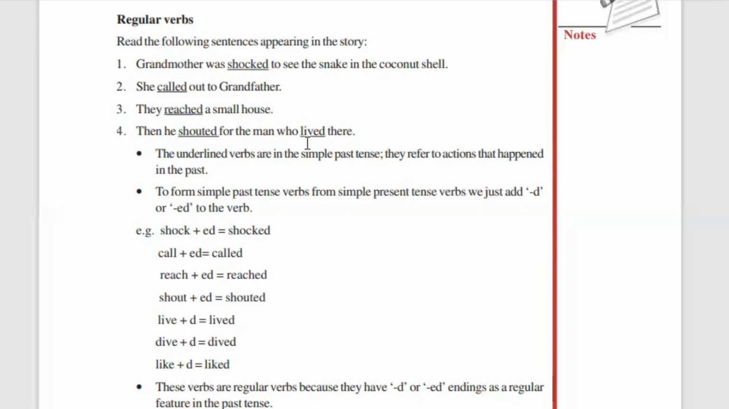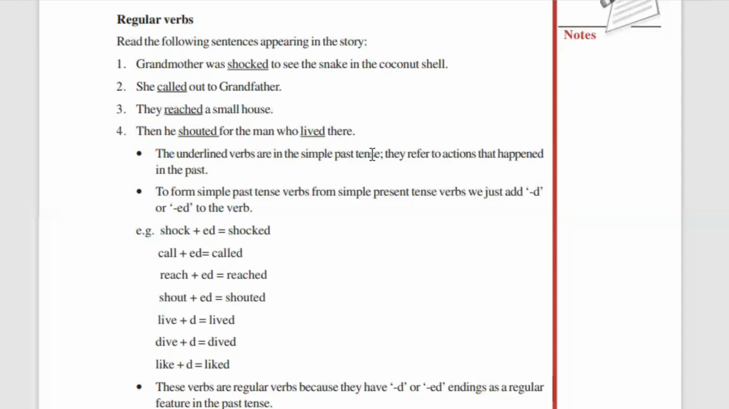Now, all these verbs are in the simple past tense. They refer to actions that had happened in the past. So, you know, past tense means what, right? These verbs are referring to something that had happened in the past. See over here, grandmother was shocked. Shocked means it's already happened. It is something that had happened before.